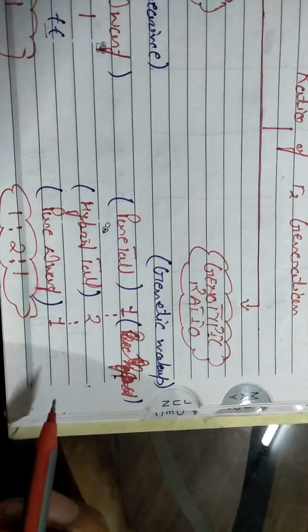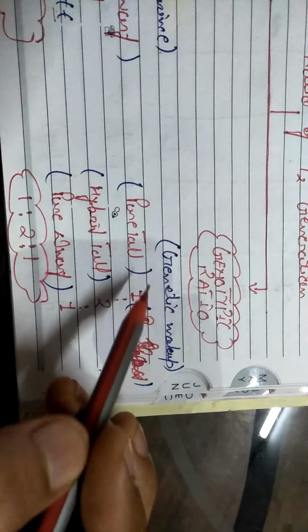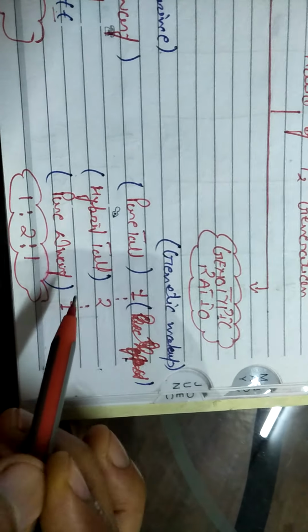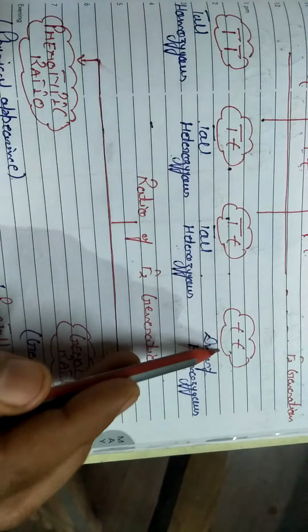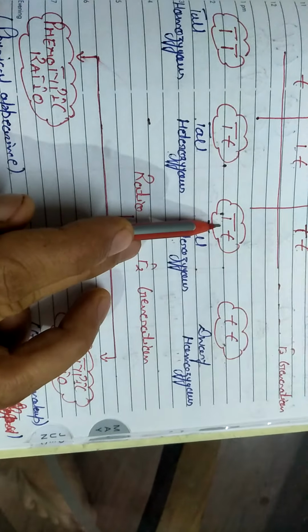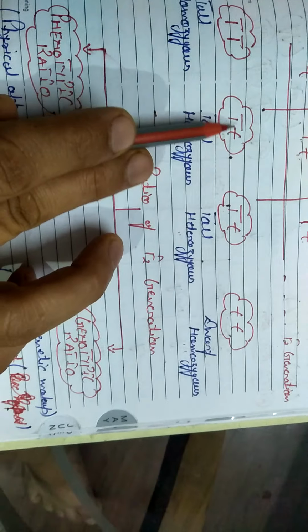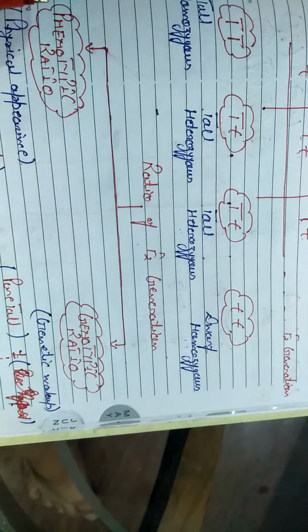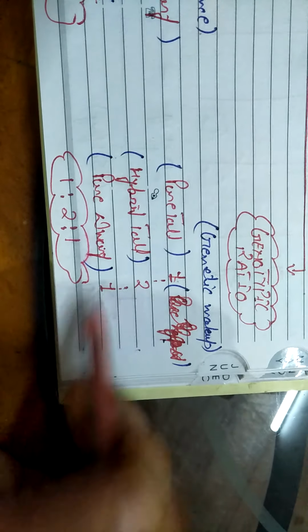Now, what is the genotypic ratio? Genotypic ratio means the genetic makeup. Genetic makeup means pure tall, pure dwarf, and hybrid talls. We know that one is pure tall, one is pure dwarf, and the two others are hybrid talls. Hybrid tall means two types of characters are present in it. They are heterozygous, so they are hybrid. In this way, the genotypic ratio is 1:2:1.